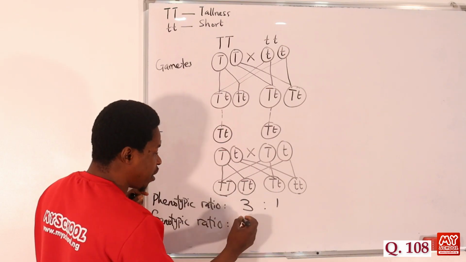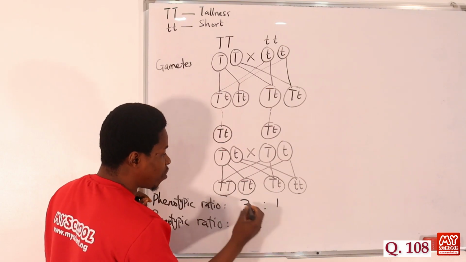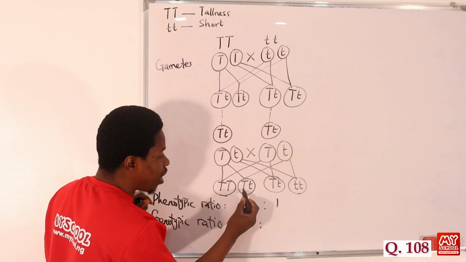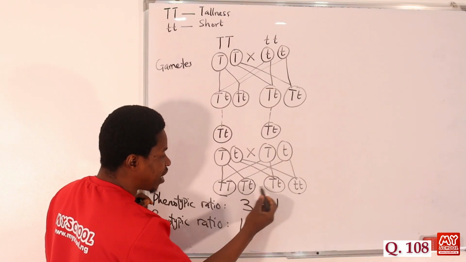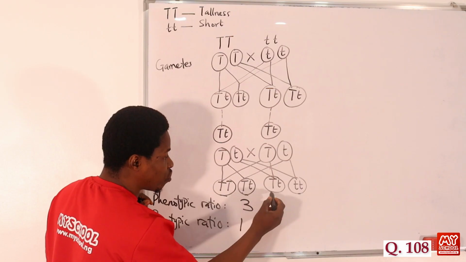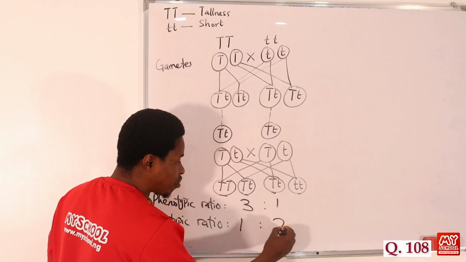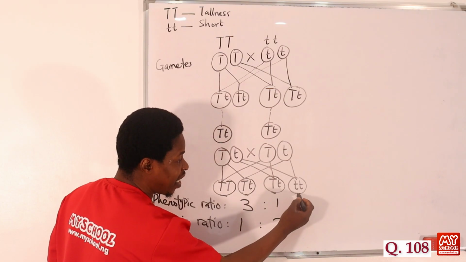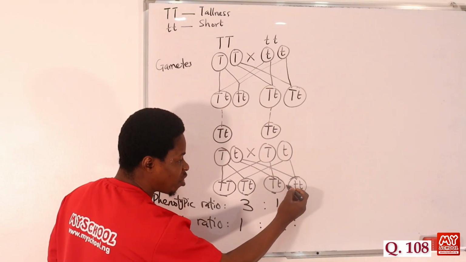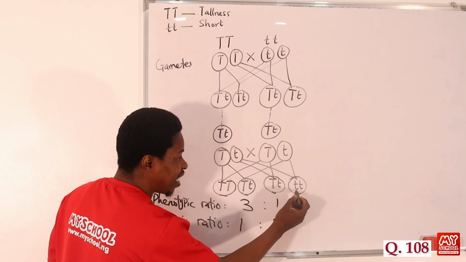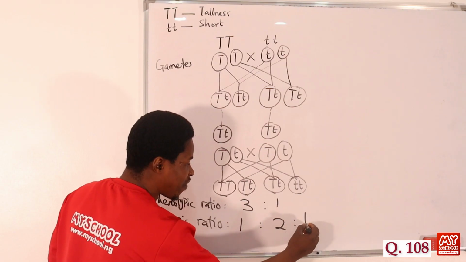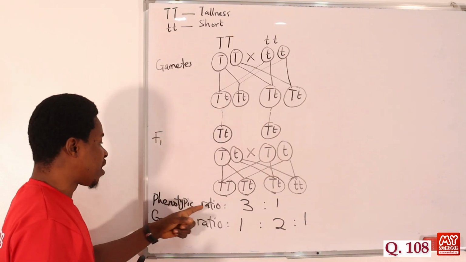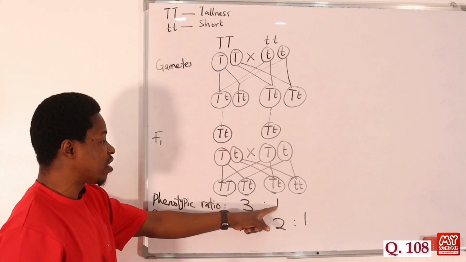So we have ratio 1 here, is to, then we have heterozygous tallness, then with the shortness, you have 1 to 2 of that. So we have ratio 2, and then the third one we have here is just homozygous for what? Shortness, just t. There's no capital T here, so this is just one of that. So we say that the phenotypic ratio is ratio 3:1.